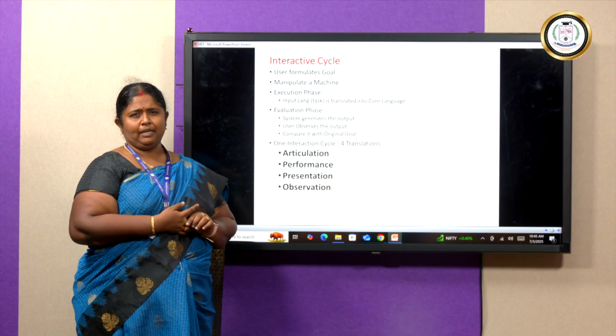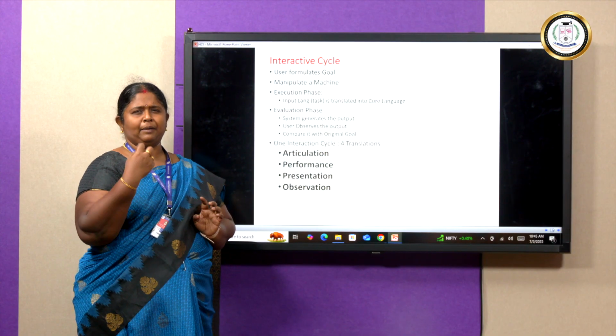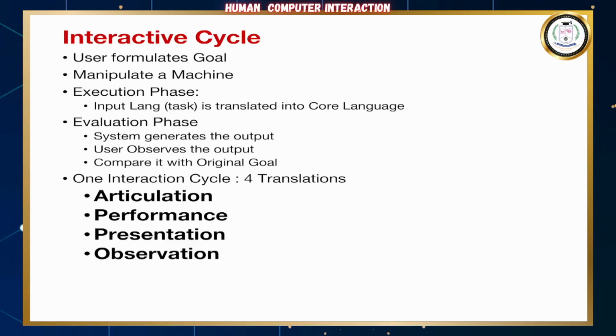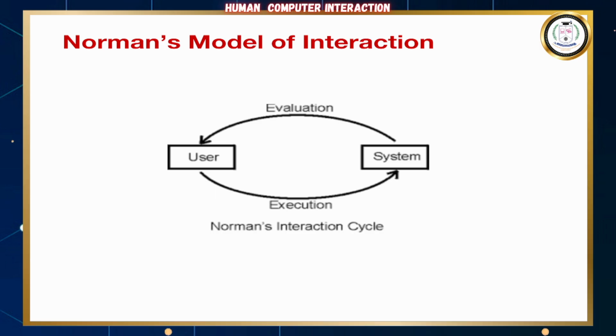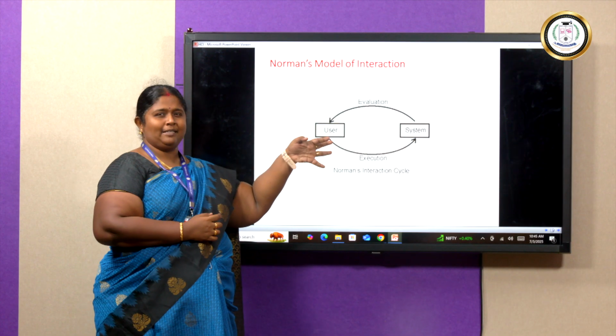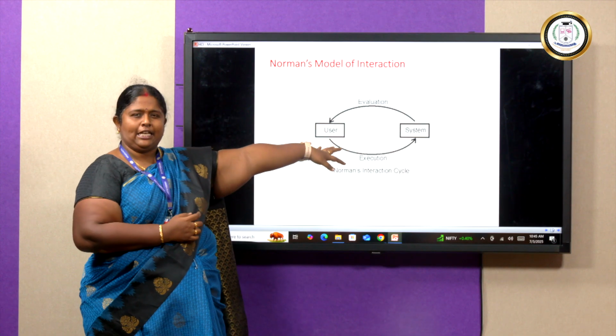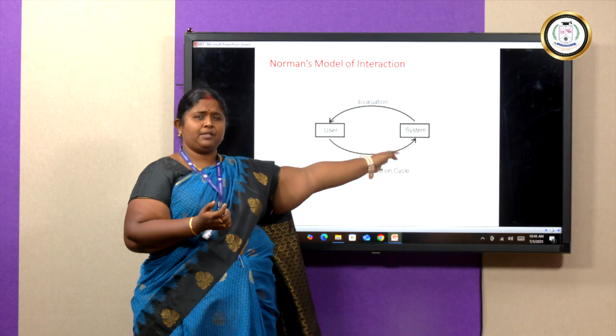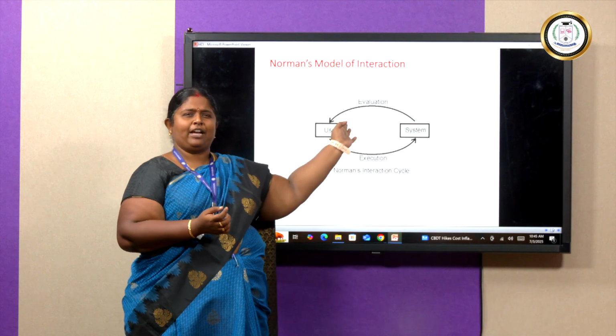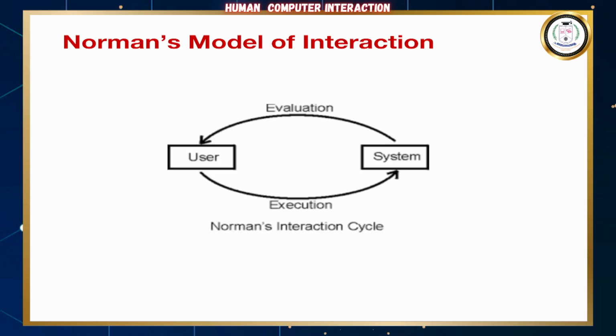So the user formulates a goal. Based on that, the particular task takes place. He manipulates a mission and then an execution takes place. So Norman actually gave us a model of how this interaction basically takes place. A user and a system, some interaction takes place, any process for that case. This process, once taken, has to be evaluated, and you call this Norman's interaction cycle.